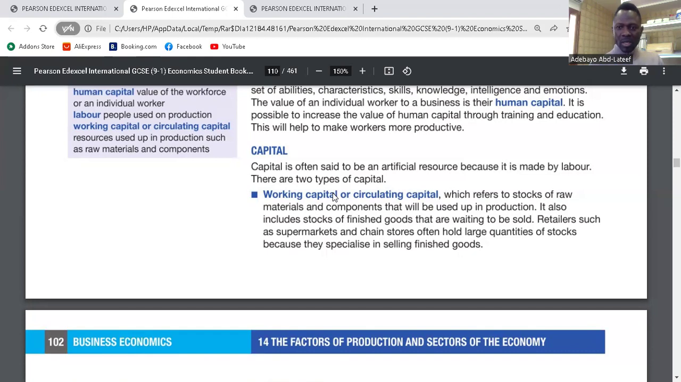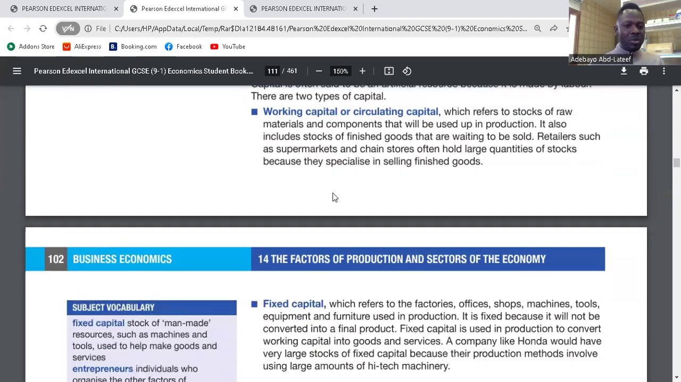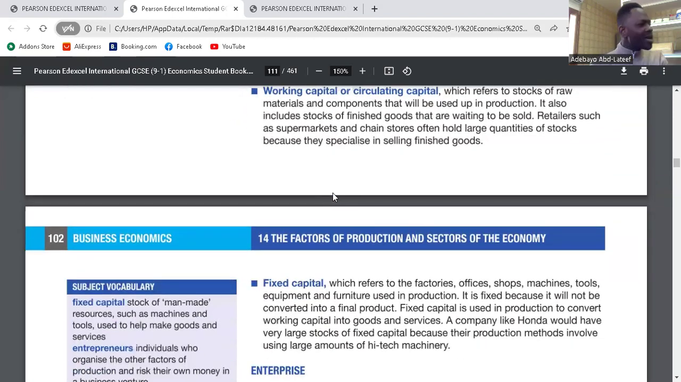So let's see what they wrote there. It refers to stock of raw materials and components that will be used up in production. It also includes stocks of finished goods that are waiting to be sold. Retailers such as supermarkets and chain stores often hold large quantities of stocks because they specialize in selling finished goods. So we call it working capital because this is what we are selling. This is where we generate our revenue. That is working capital. Clear?